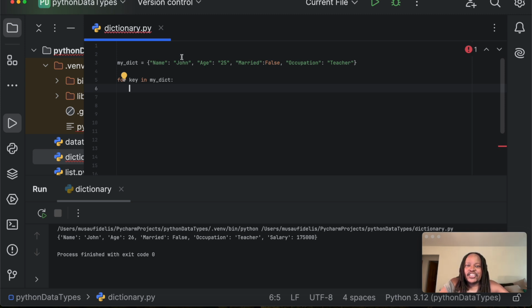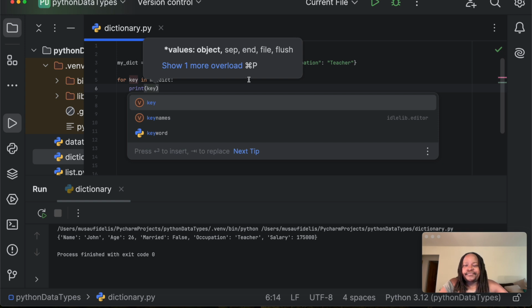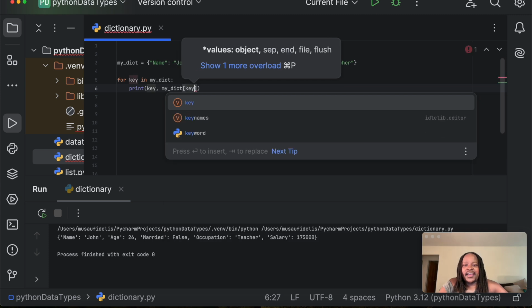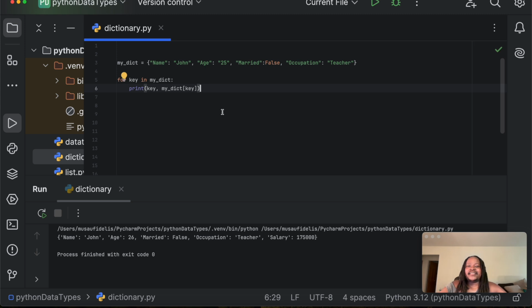And we can say for key in my date, we're gonna print the key and also print the value, like John. We're gonna print the name, then print John. We're gonna print the age, print 25. So we say print the key, and then we print the value. And the way to access the value is we can use my date and use the square brackets like that, and then we provide in the square brackets the key, whichever key we are on. That's how we can access the value.